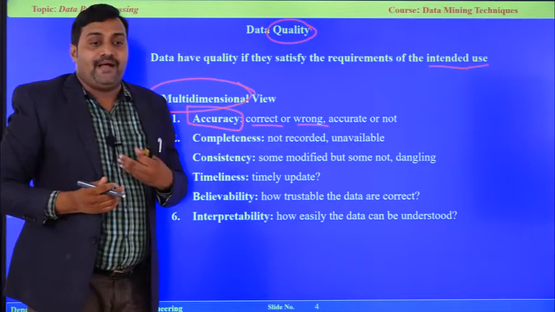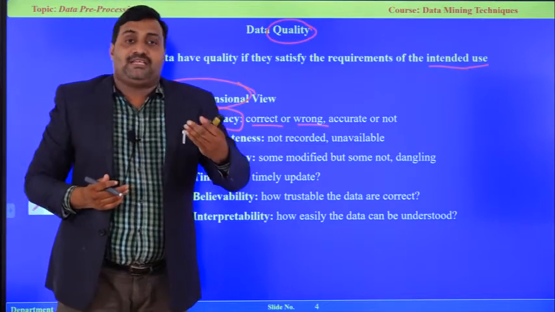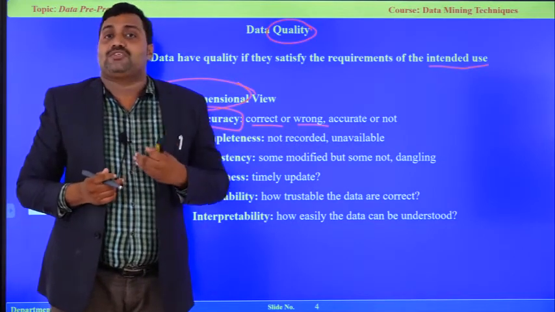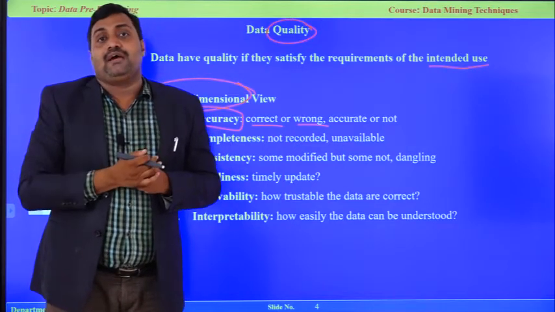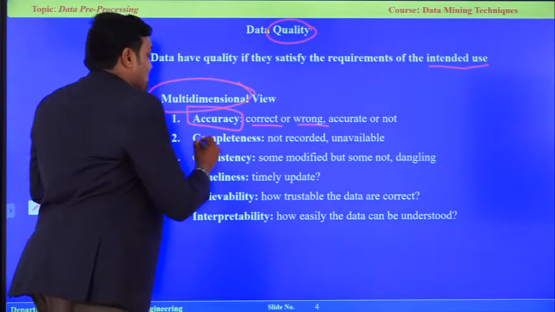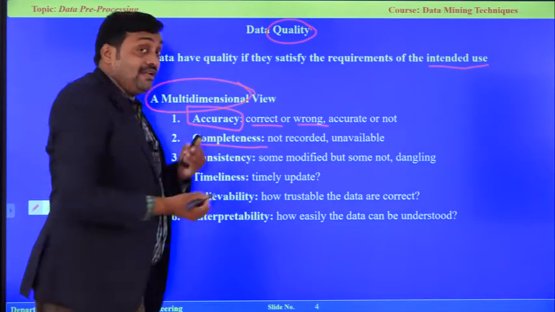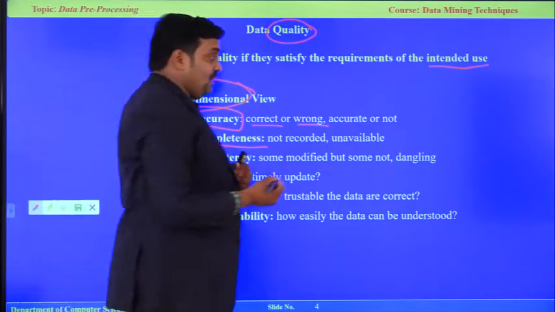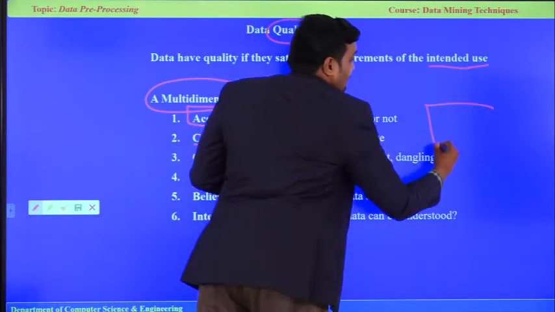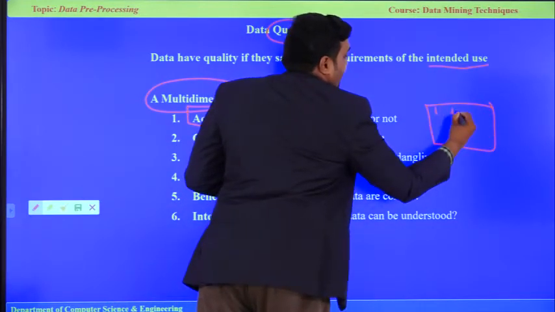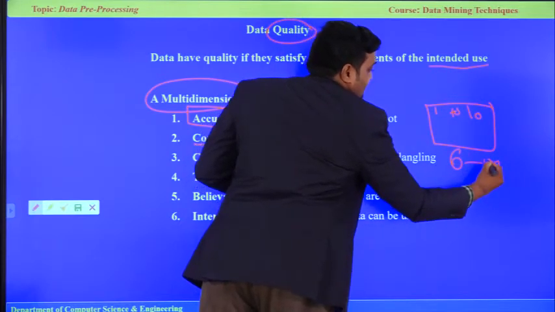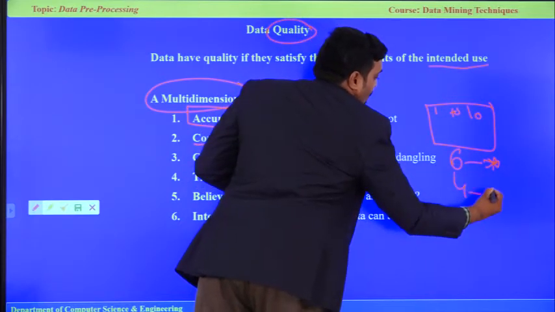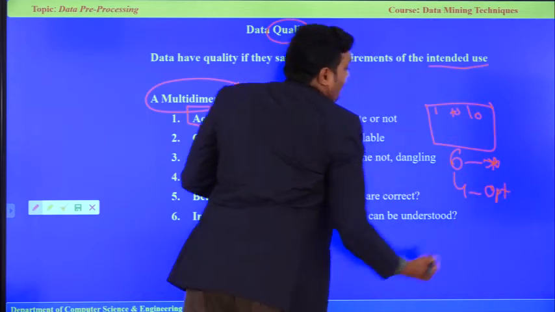I am expecting the age in numerical form. Suppose I am getting it in string format, that is incorrect. Whereas completeness, as I already discussed: in an application, if we have 1 to 10 parameters and 6 parameters are mandatory fields and 4 parameters are optional, what will happen?